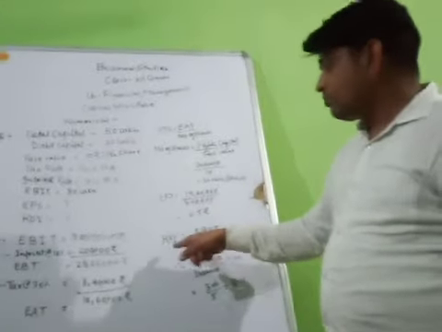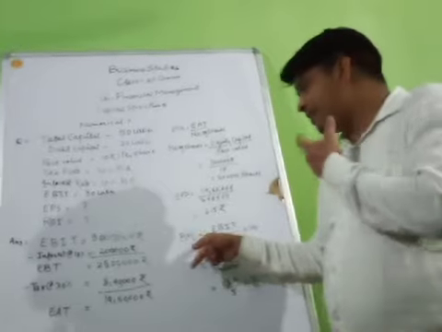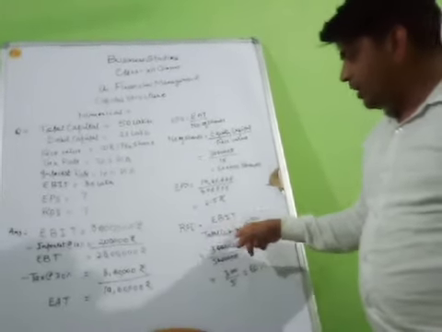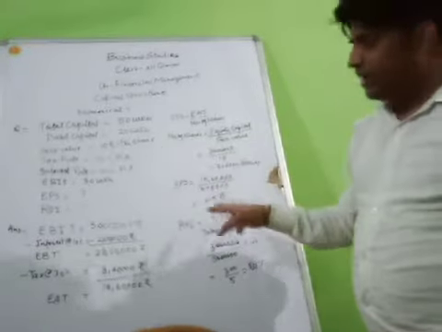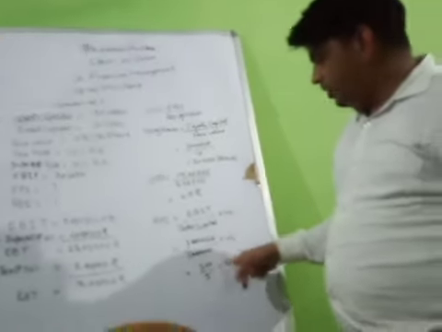Then after that we have to discuss the ROI, that is called return on investment, and the formula for calculating return on investment is EBIT upon total capital into 100. As EBIT is 30 lakh, total capital is 50 lakh, into 100. So it will be 60%.